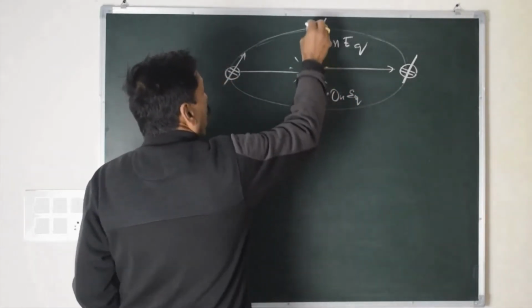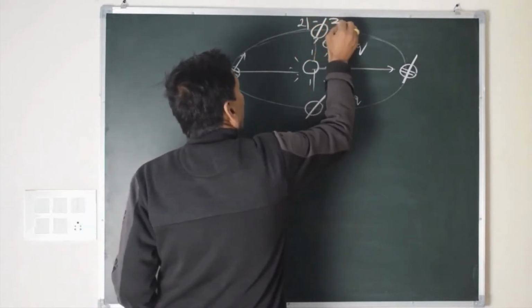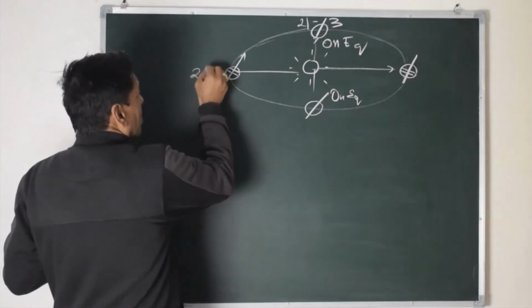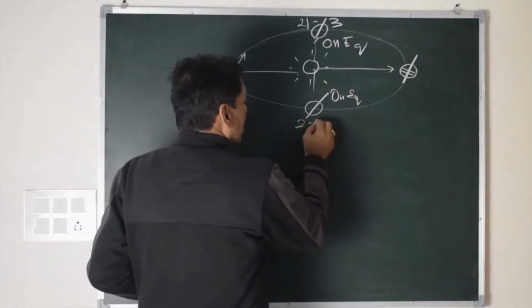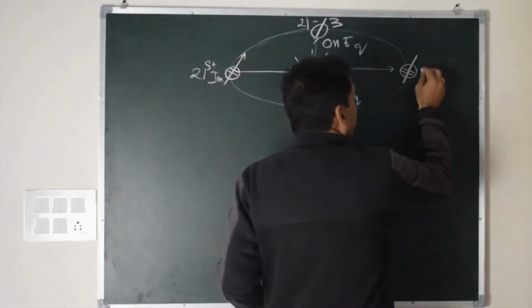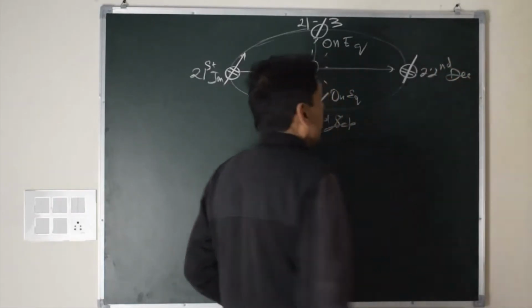Now this happens on 21st March. Then Earth comes here. This is 21st June, 23rd September, and 22nd December.